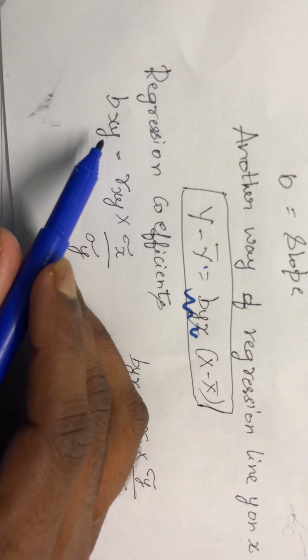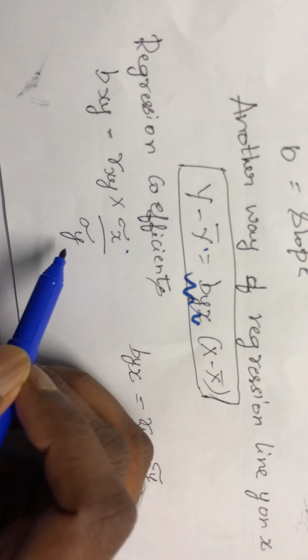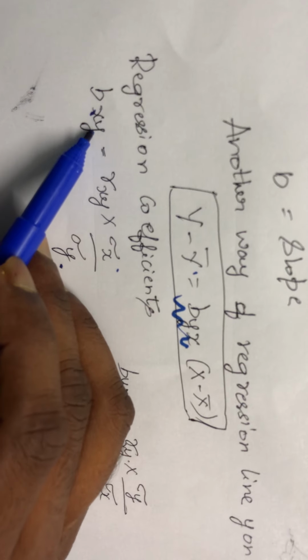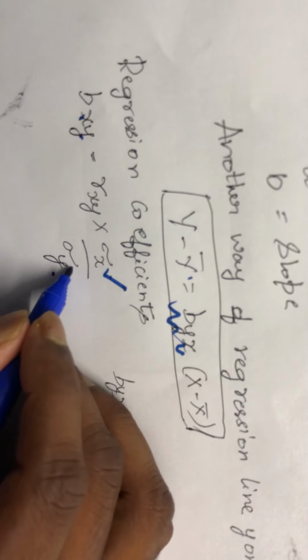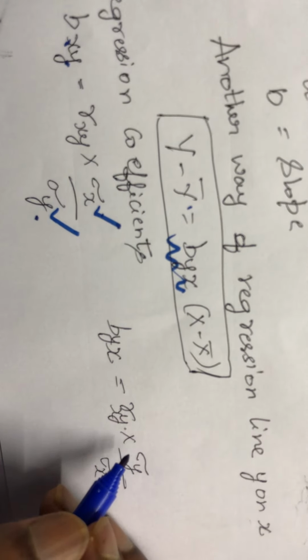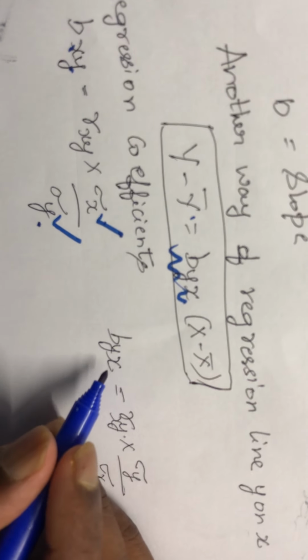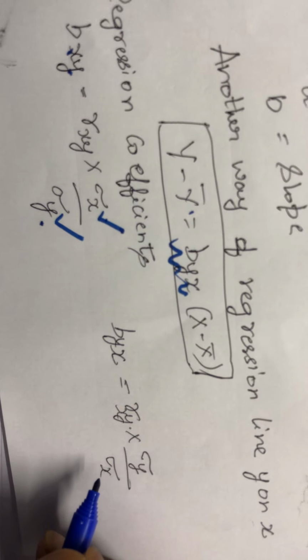bxy is calculated by using rxy multiplied by sigma x by sigma y. How to calculate bxy? X is there, next y is there. Therefore, the numerator will be standard deviation of x divided by standard deviation of y. Similarly, byx, how to calculate? Same rxy we will take, multiplied by standard deviation of y and divided by the standard deviation of x.